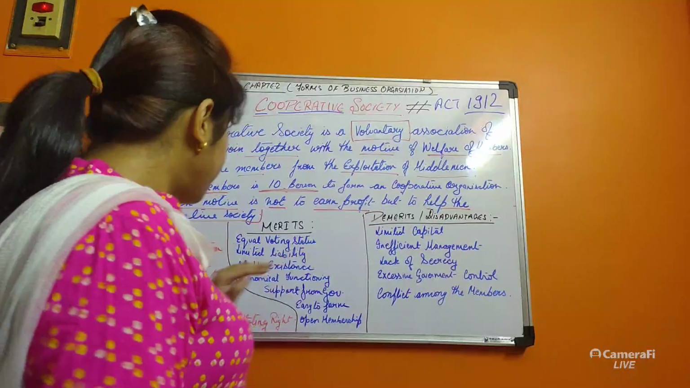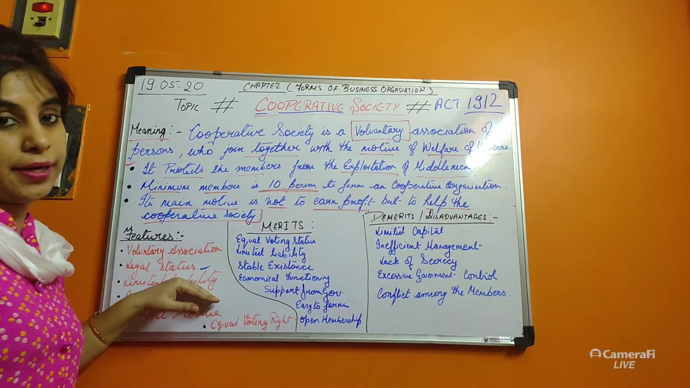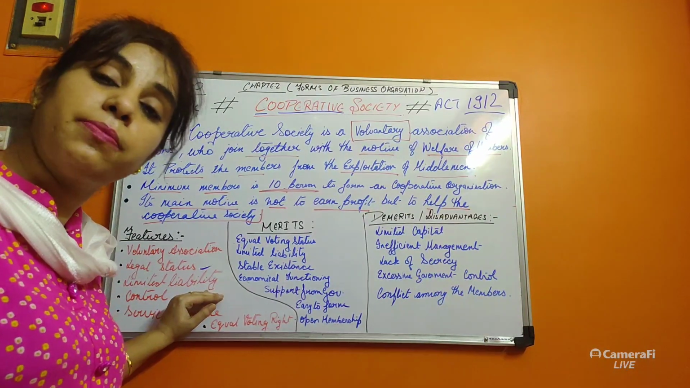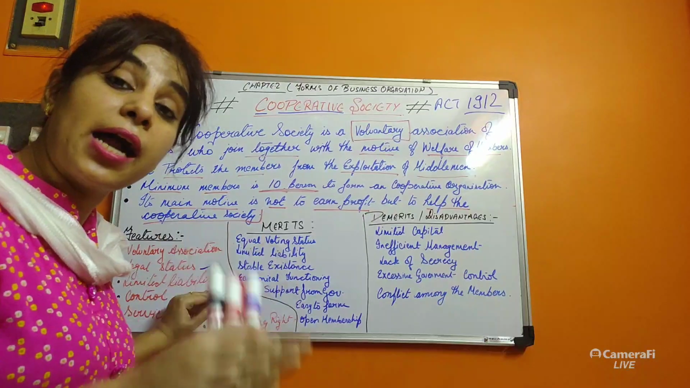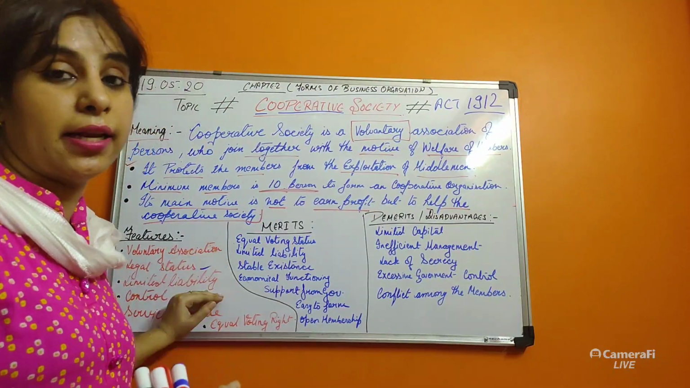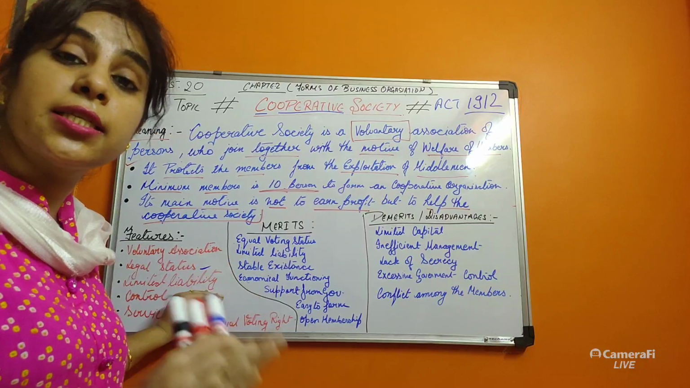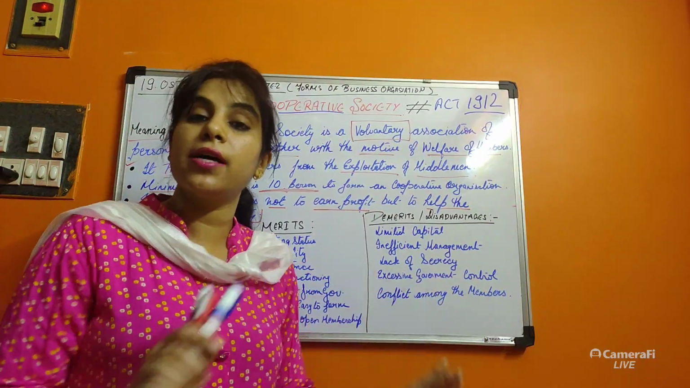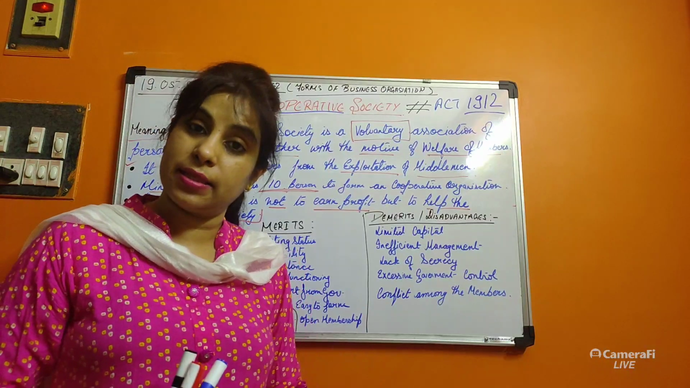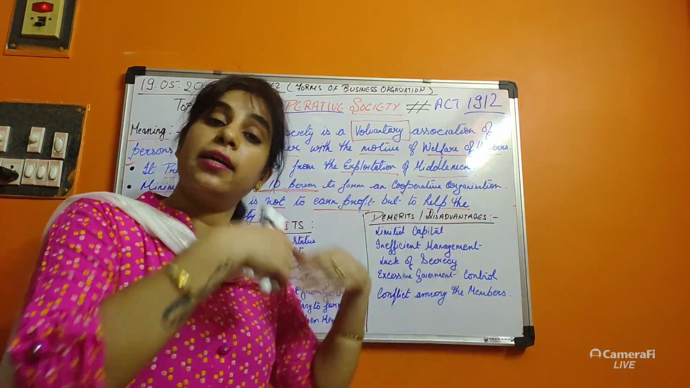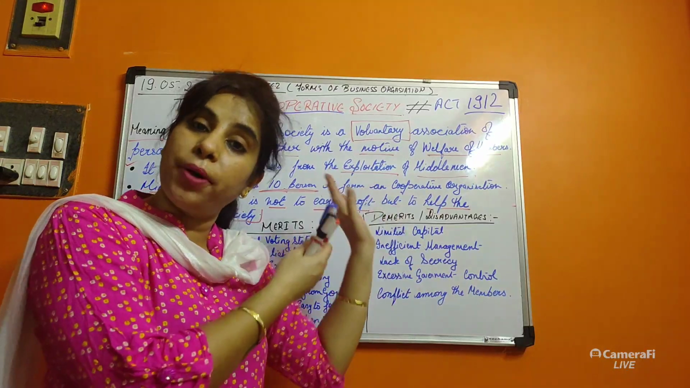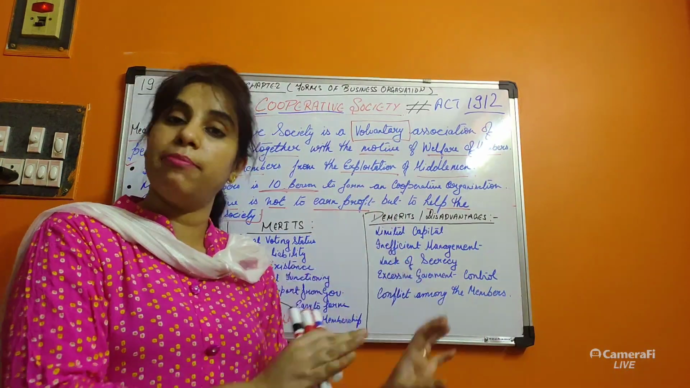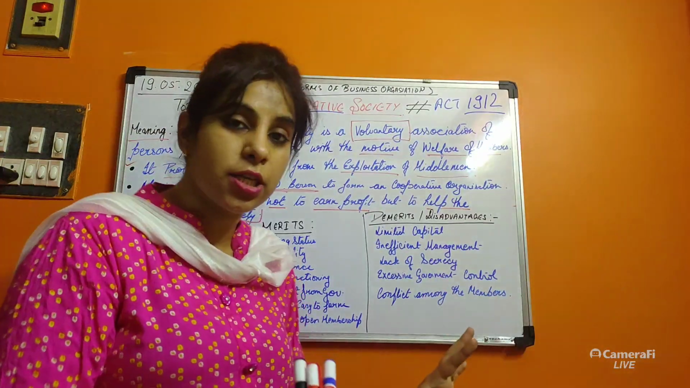This is limited liability. It means that much only as they contribute in capital, with regard to that capital only they will take the liability. They will never consider their personal assets as capital. Only the capital they invest in the cooperative society, that much only they will consider. That is limited liability. I hope you have understood.